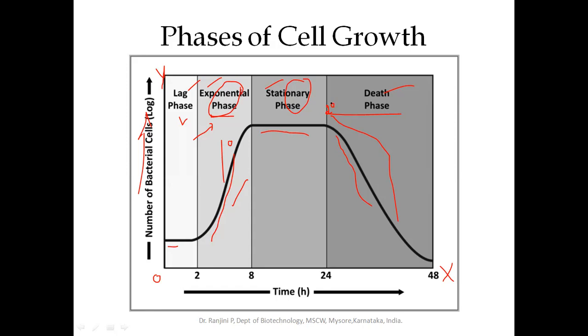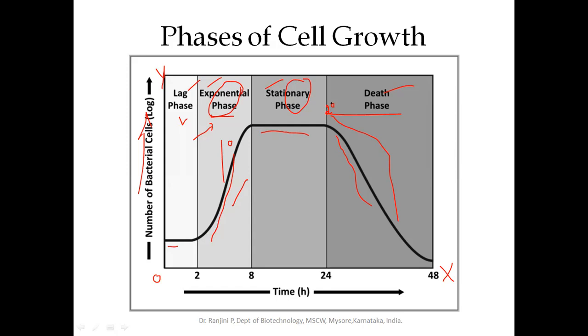These non-growth associated metabolites are not necessary for the cell for its growth and development, but if the cell feels that the metabolic pathways producing the secondary metabolites are very essential for the survival of the microorganism, the cell machinery itself will convert this secondary metabolic pathway into a primary metabolic pathway.